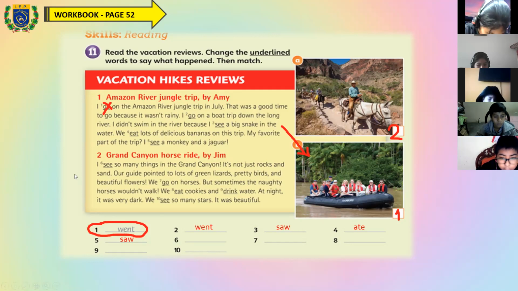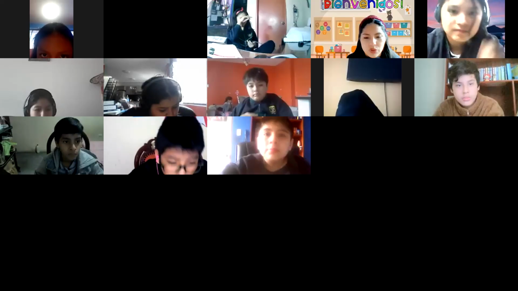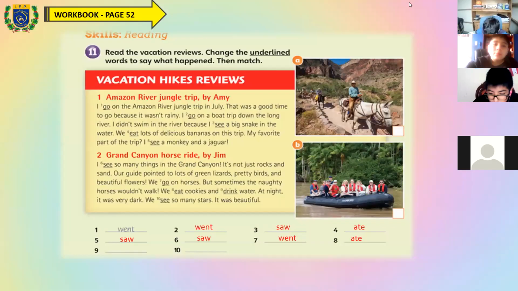Okay, continue with the story in the number 2, the Grand Canyon. Please, one minute to correct the words. Correct the words in the number 6, 7, 8, 9, and 10. Okay? Two minutes to correct the words. Okay, at night it was very dark. What is the correct word in number 10? Cari Palomino? The number 10, Harry.